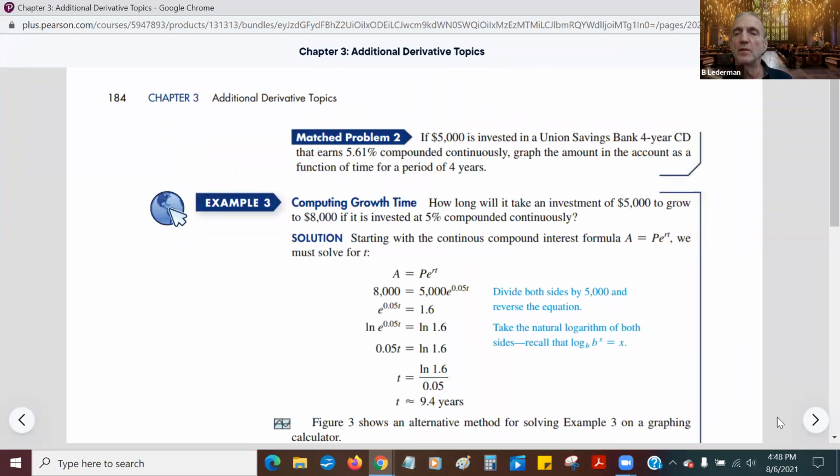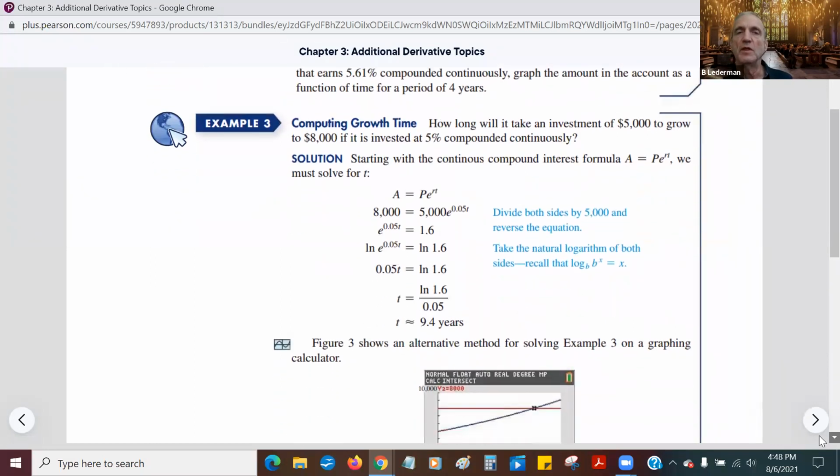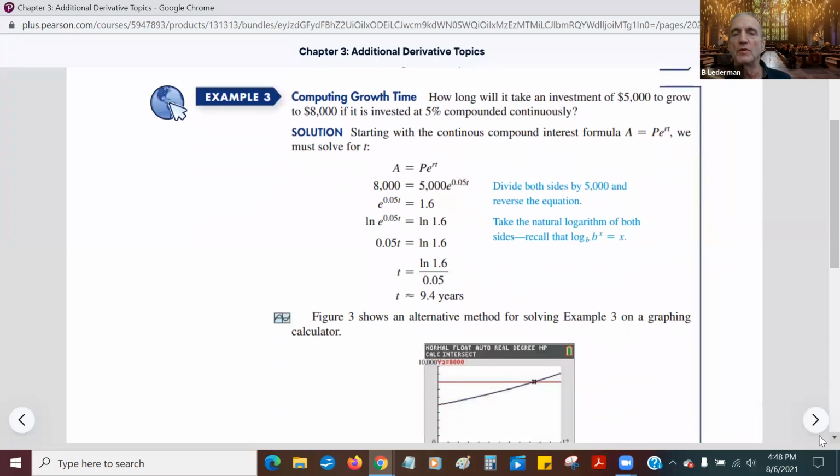Okay, let's look at example 3, because we did example 1 and example 2. I think we should follow it up with example 3. Computing growth time. How long? This is a slightly different question. How long will it take an investment of 5,000 to grow to 8,000? See, before we were saying you put in 5,000 and you wait 2 years. How much money are you going to have? Now we're saying you have 5,000. Eventually, it's going to become 8,000. How long is that going to take? Assuming you get 5% compounded continuously.